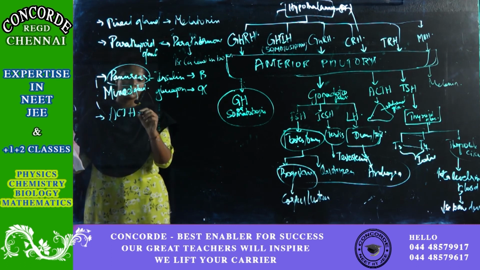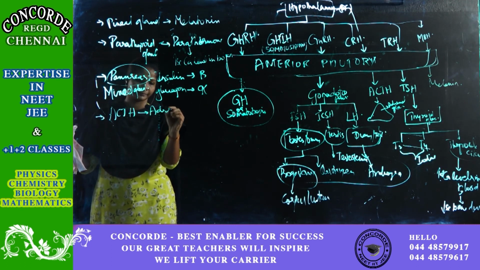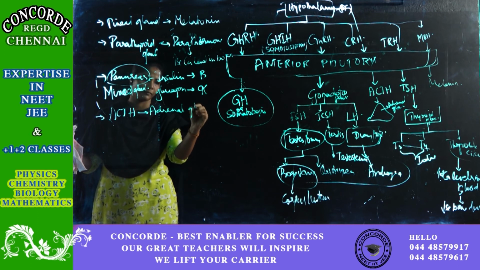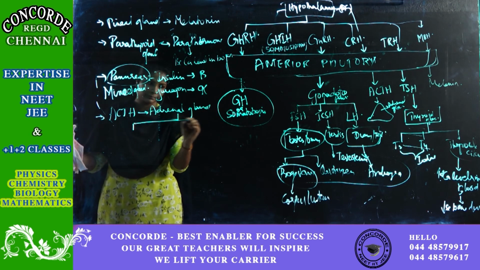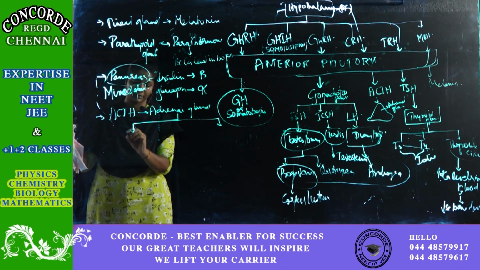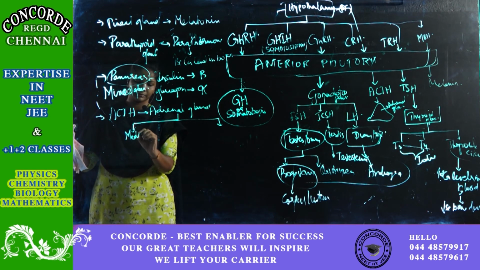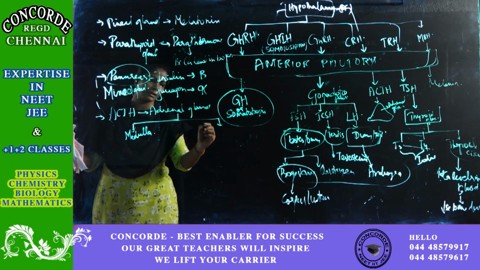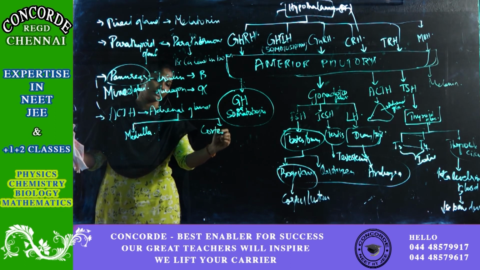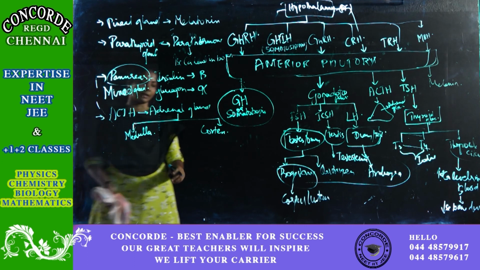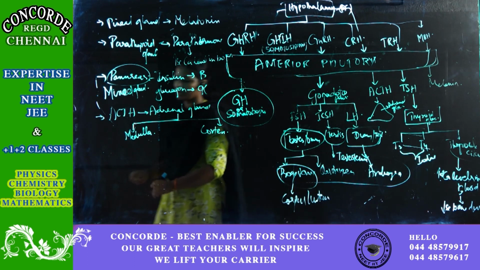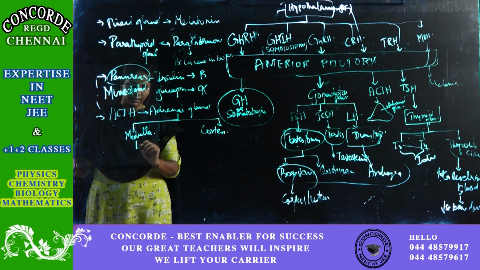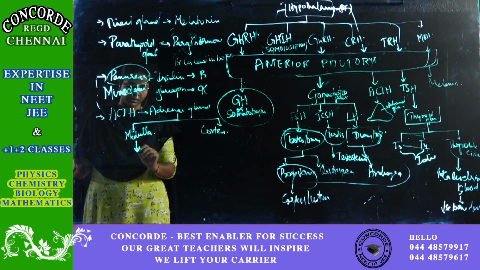So it will go and hit your adrenal gland. This has two regions: adrenal medulla and adrenal cortex.